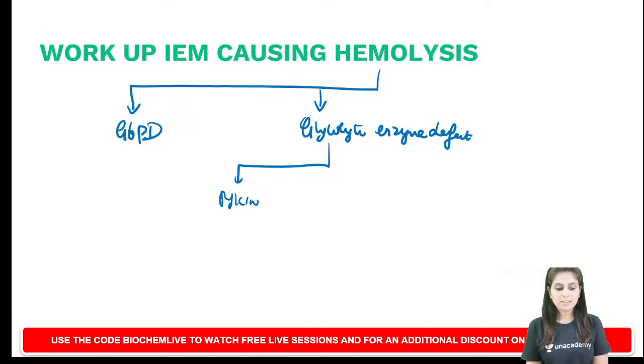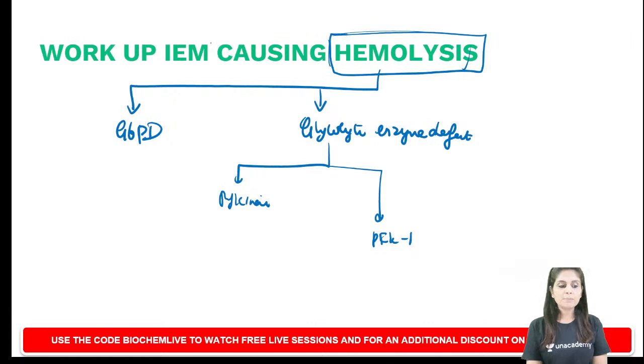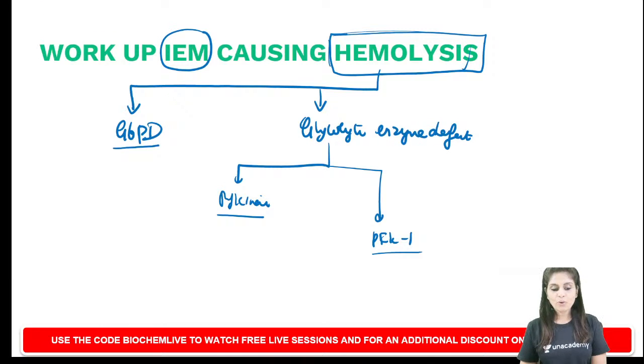Pyruvate kinase defect is more common, and phosphofructokinase 1 defect is relatively rare. So the most common cause is G6PD deficiency, followed by pyruvate kinase defect, followed by phosphofructokinase 1 defect.